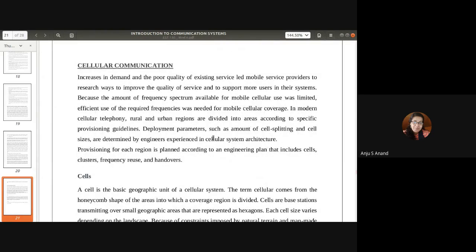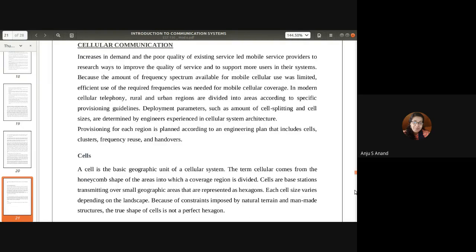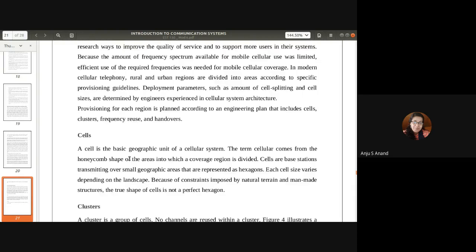What we have studied in cellular communication is that the basic element is the cell. A cell is a small basic geographic unit of a cellular system. The complete geographic area is divided into small units. Each small unit is called a cell, and it has a hexagonal pattern, which provides maximum area coverage.